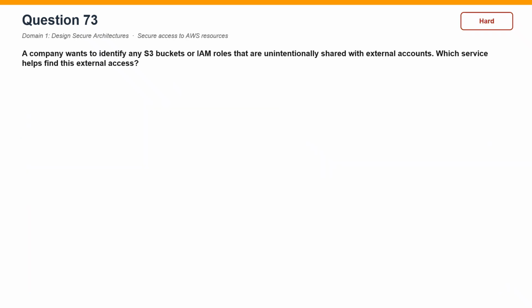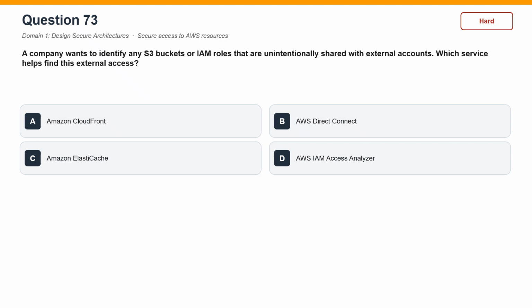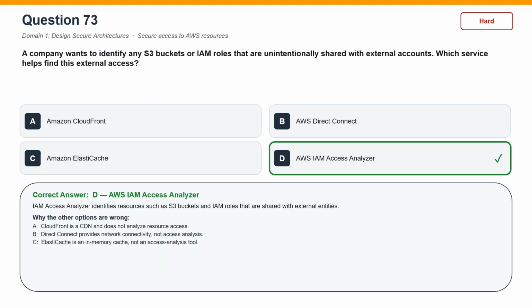Question 73. A company wants to identify any S3 buckets or IAM roles that are unintentionally shared with external accounts. Which service helps find this external access? The correct answer is D. AWS IAM Access Analyzer. IAM Access Analyzer identifies resources such as S3 buckets and IAM roles that are shared with external entities.